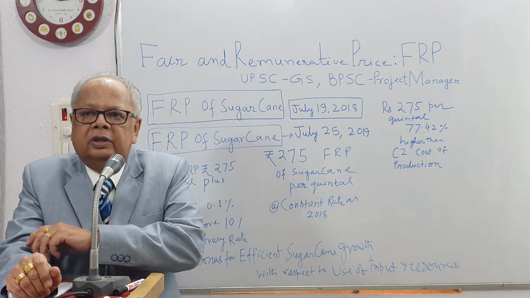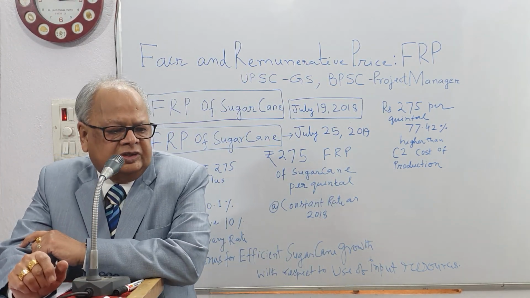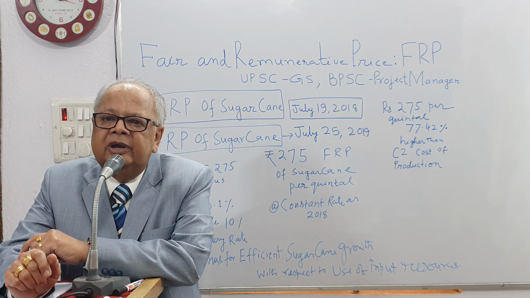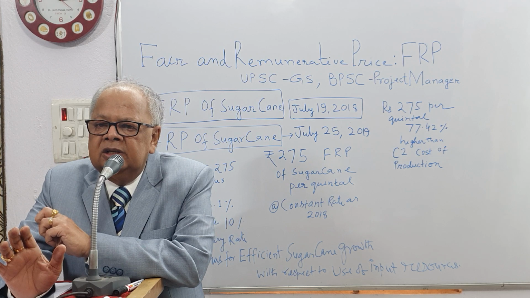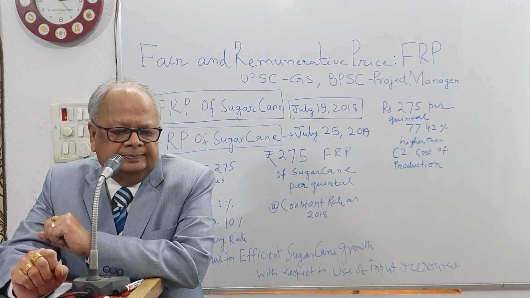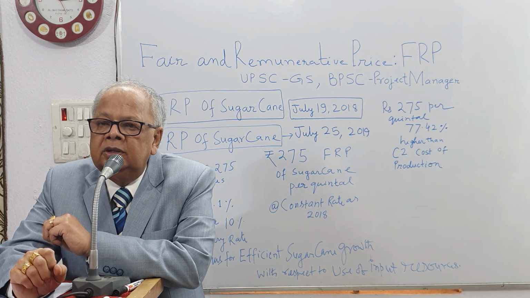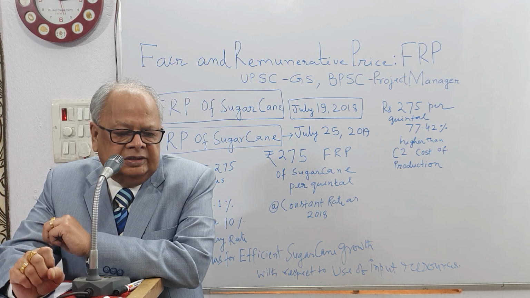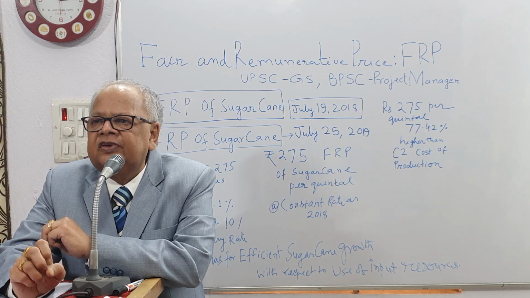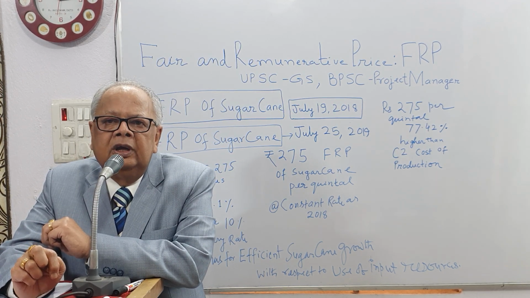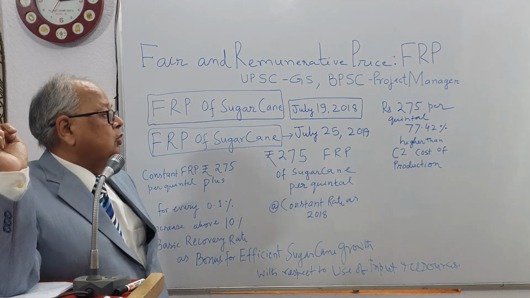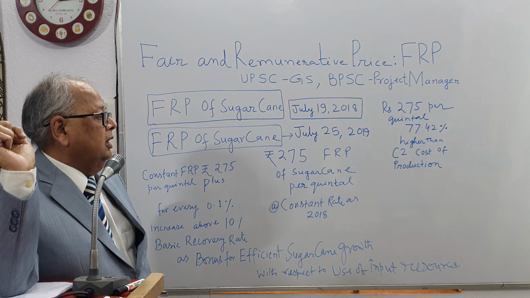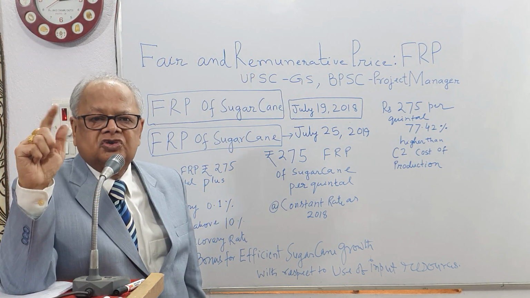In the current year UPSC examination or BPSC examination or project manager examination, if FRP is asked, what is the position in the current year, then you can write that the rate fixed by the government on July 19, 2018 is kept constant.